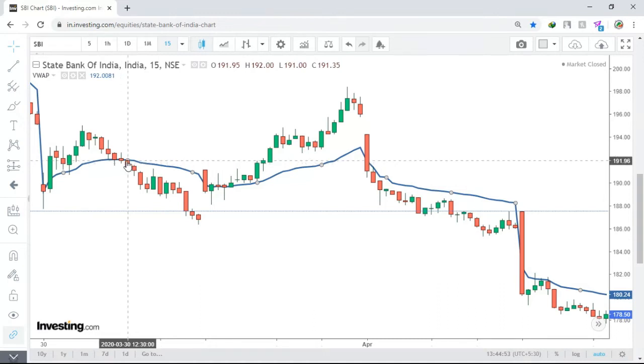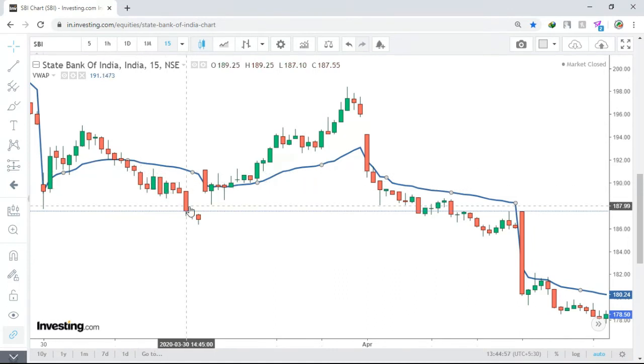For example, if you have taken a sell order at this point at 191, see how the share price has fallen to 186. So almost 7 rupees profit within a fraction of a minute. If you have taken a total of 1000 shares, 1000 into 7 will be a 7,000 rupees profit in just a minute. Okay, so that's how you trade using this.